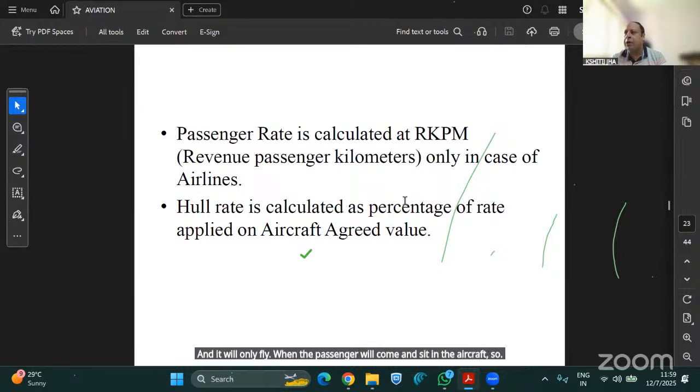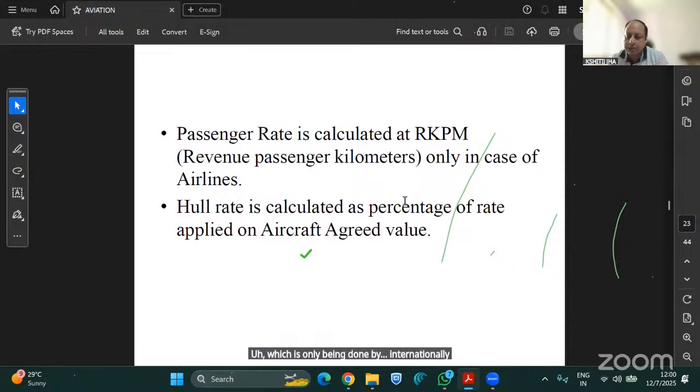So from an underwriting point of view, you can say that airlines are much safer because they have scheduled operations. And from the general aviation point of view, the general aviation or NSOP operators are a little bad risk.